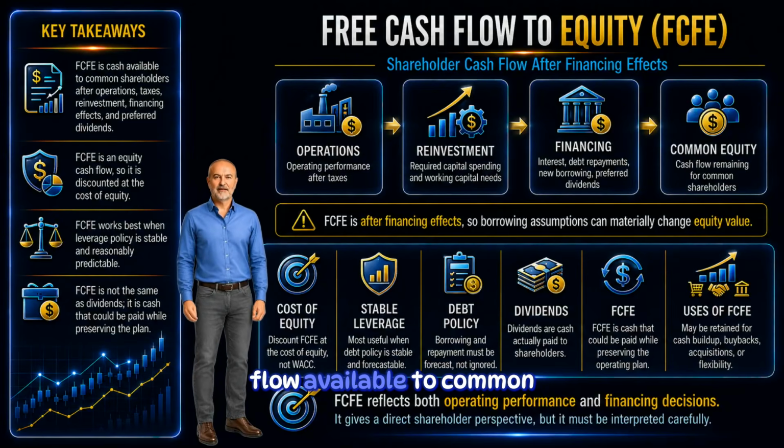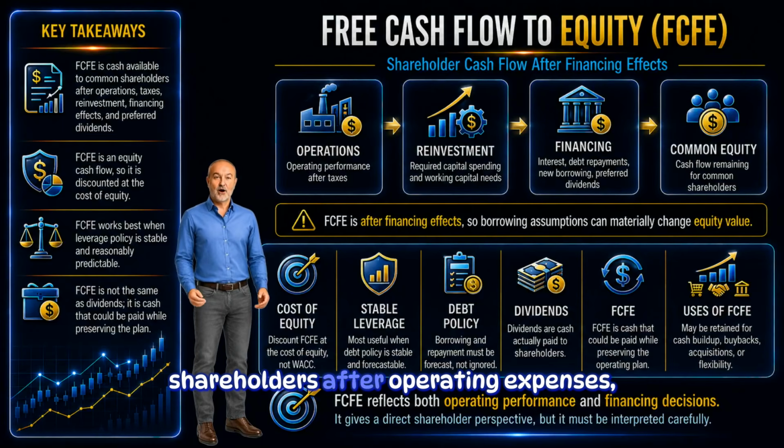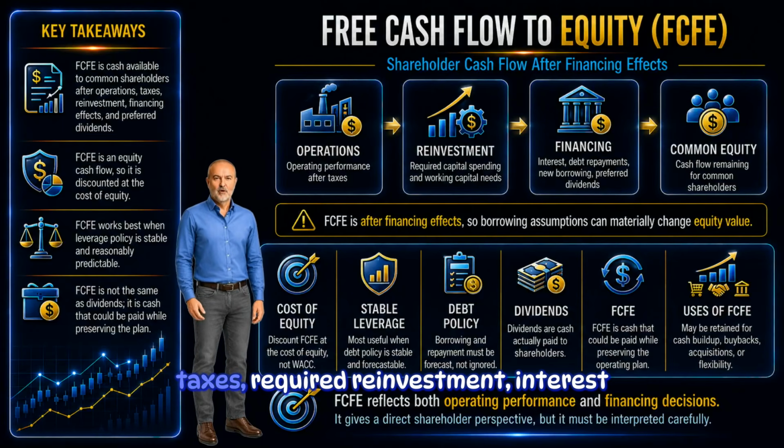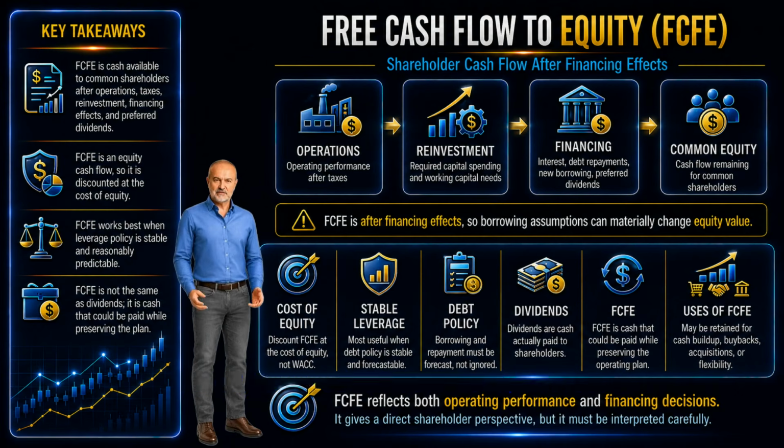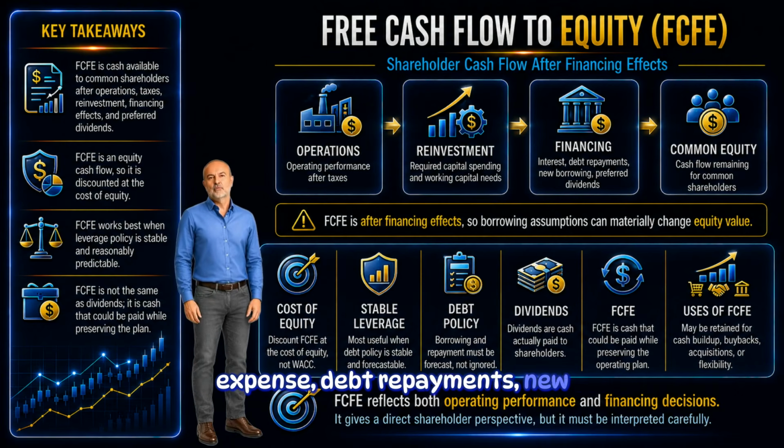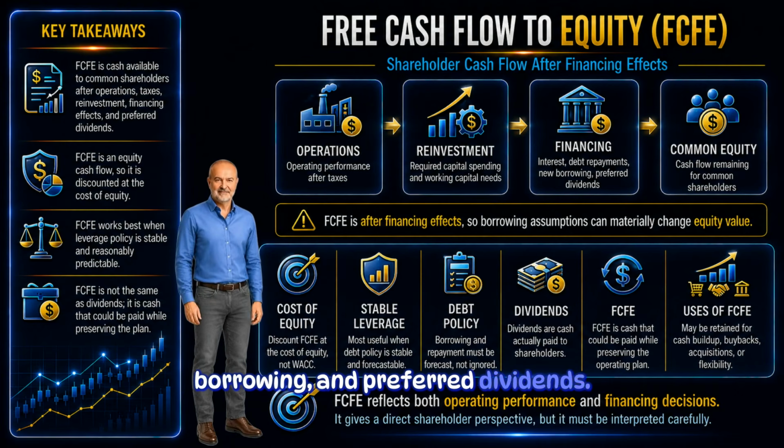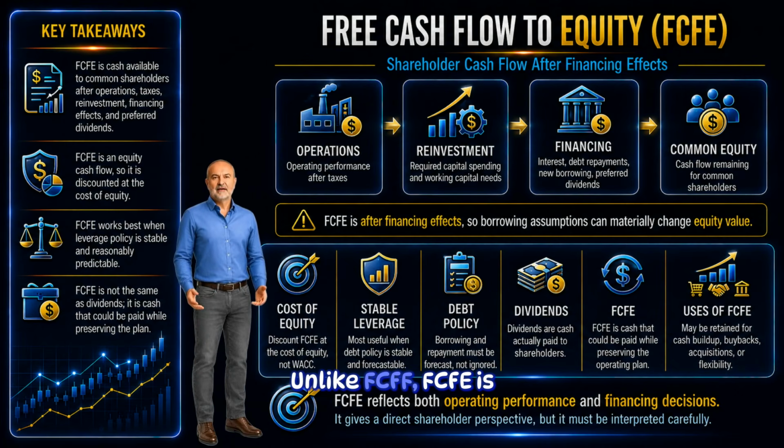FCFE is the cash flow available to common shareholders after operating expenses, taxes, required reinvestment, interest expense, debt repayments, new borrowing, and preferred dividends. Unlike FCFF, FCFE is after financing effects. It already reflects interest, debt policy, and other claims that come before common shareholders. This means FCFE is an equity cash flow. It should be discounted at the cost of equity, not at the weighted average cost of capital.